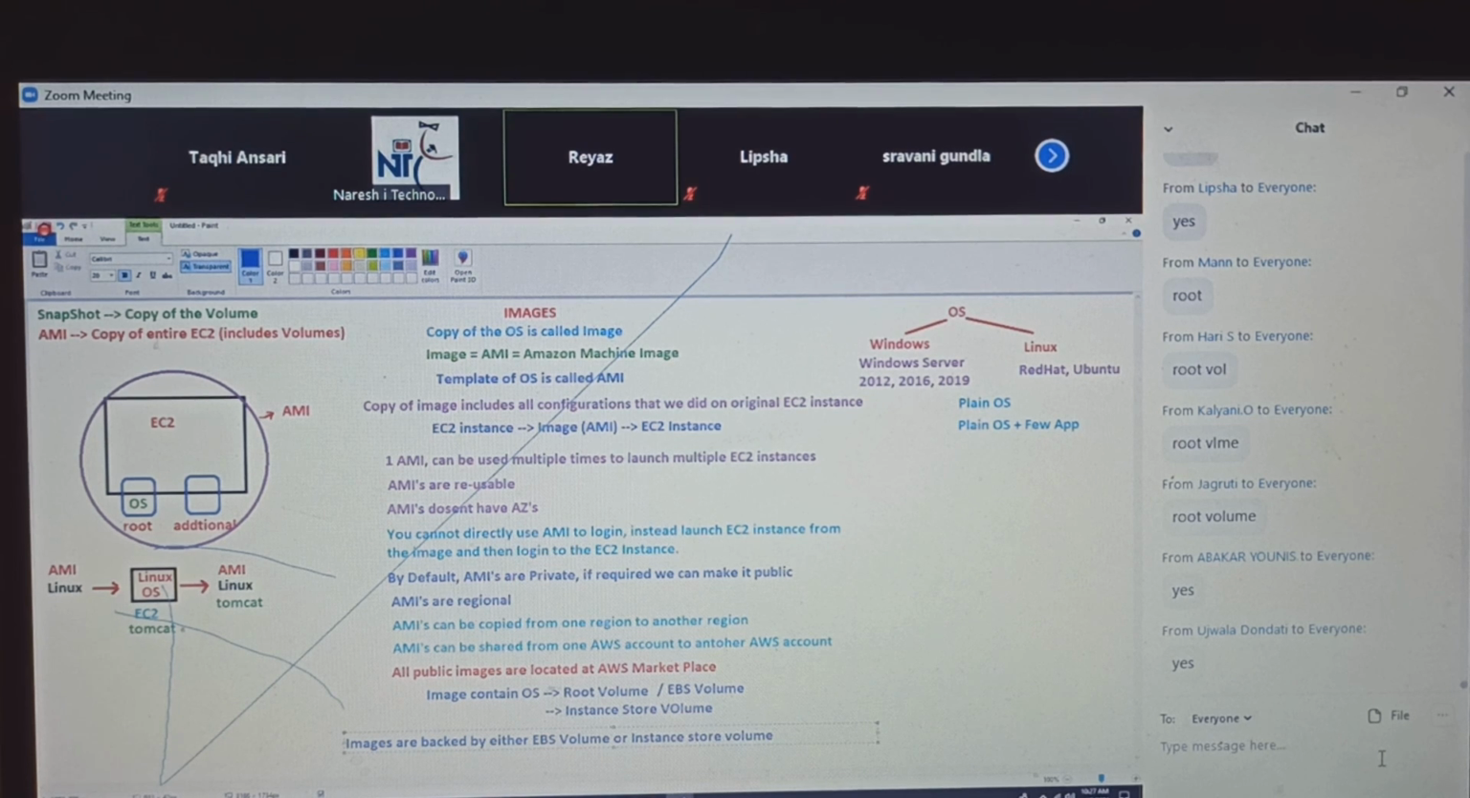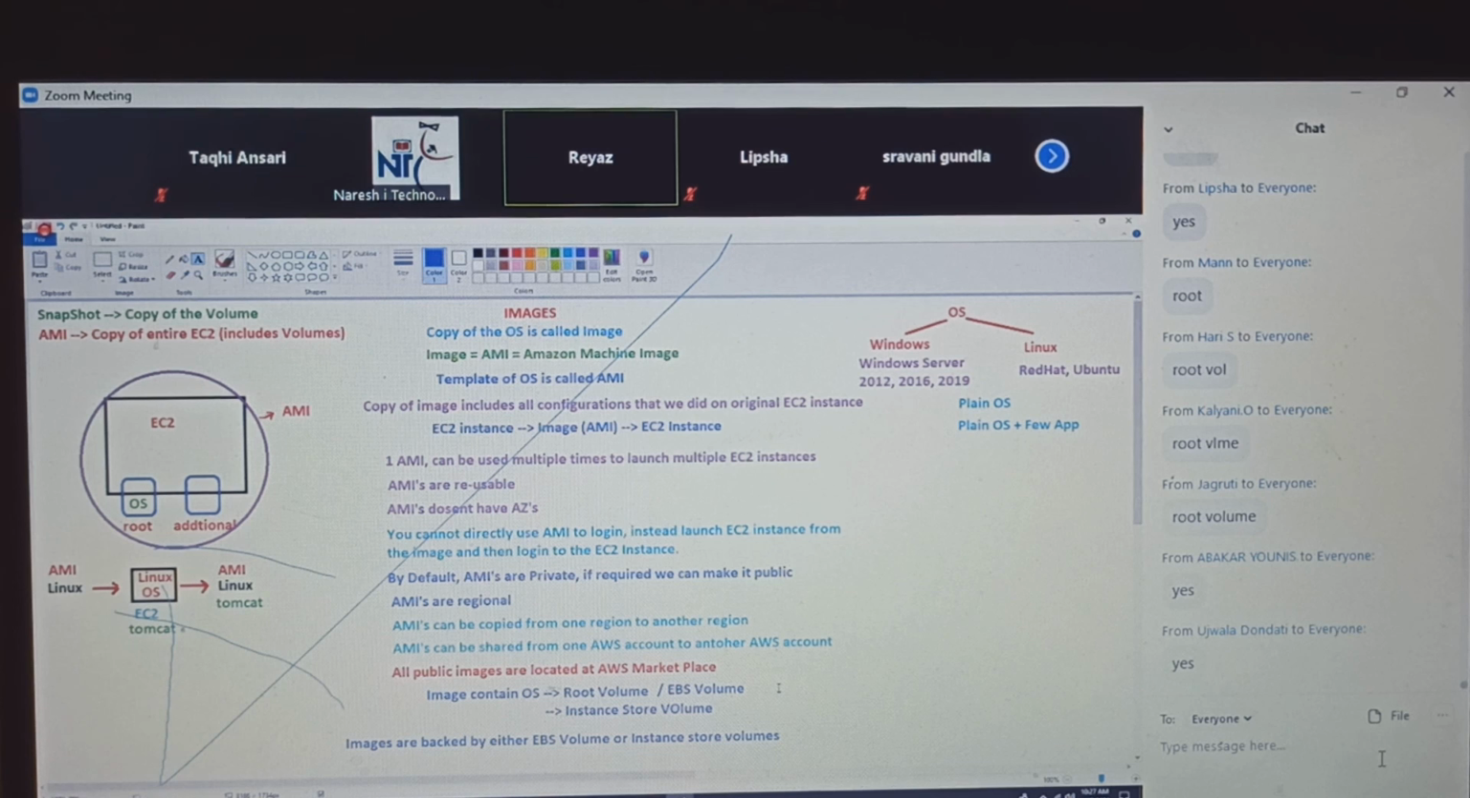It's for you only. You cannot take the screenshot properly. Yeah. Do you see the lines on my screen? Yes. Okay.